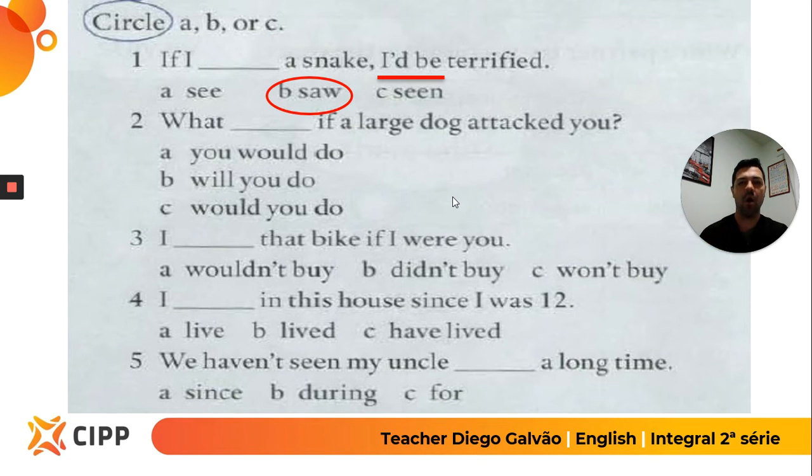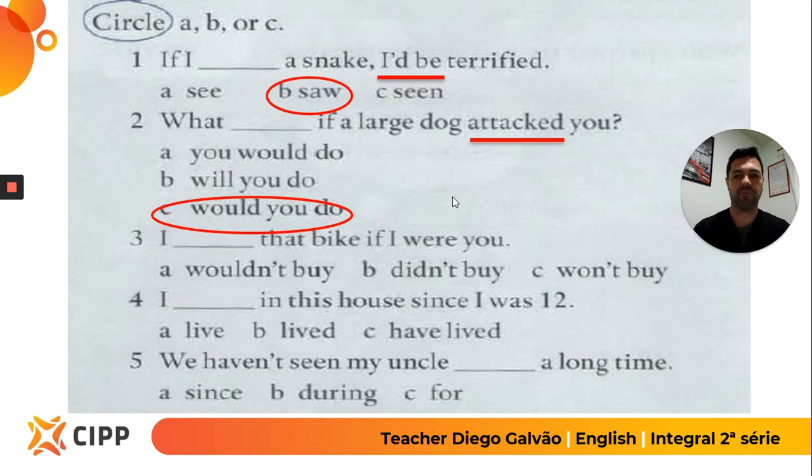Second conditional. What if a large dog attacked? Attacked is in the simple past. If you have simple past, what do you need to put in the first part? Would you do? Remember that it's important to invert. What would you do if a dog attacked you?